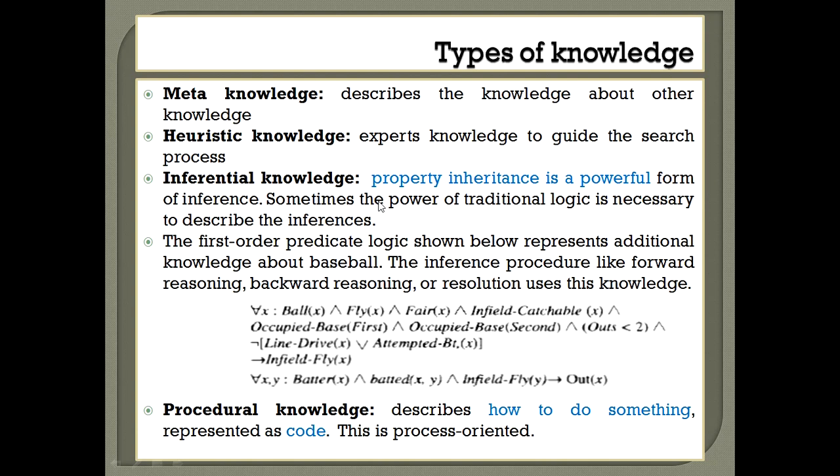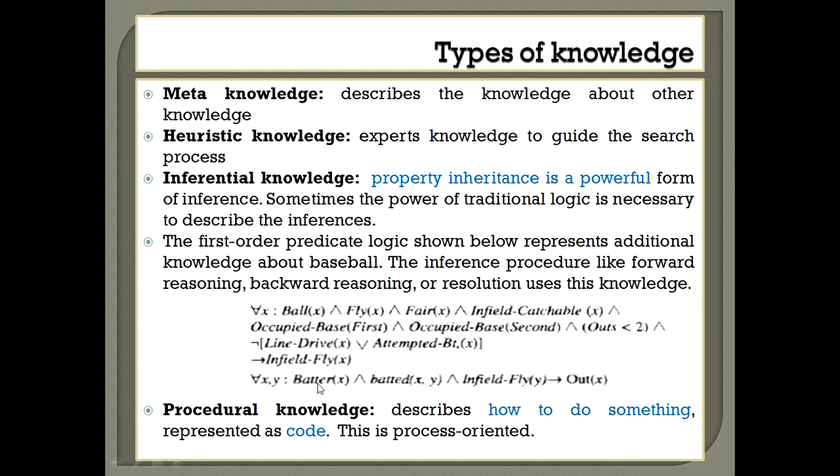And inferential knowledge, as I already mentioned, we use the property inheritance mechanism to do that. Sometimes in addition to this, we also apply traditional logic mechanisms. As you can see here in this example, we apply first order predicate logic. We use the quantifier for all x, if x is a player, x is flying, and the ball is catchable, then whether the ball is on the fly or it is caught by the player, like that we are expressing the knowledge.